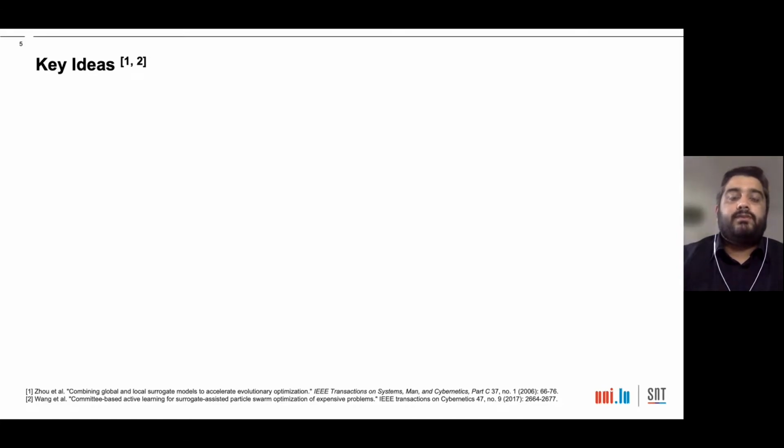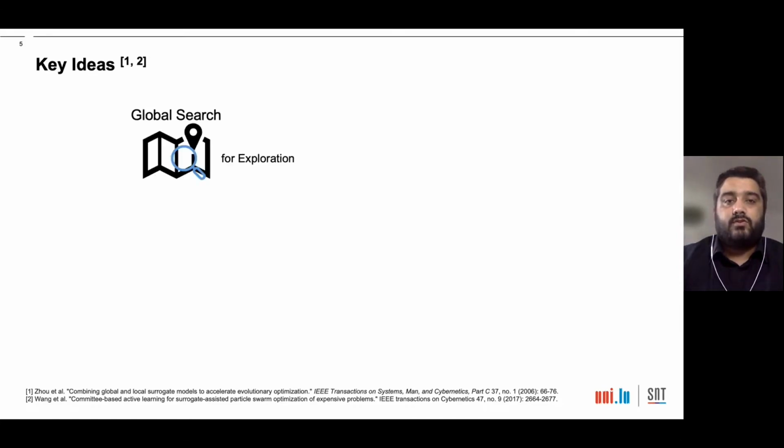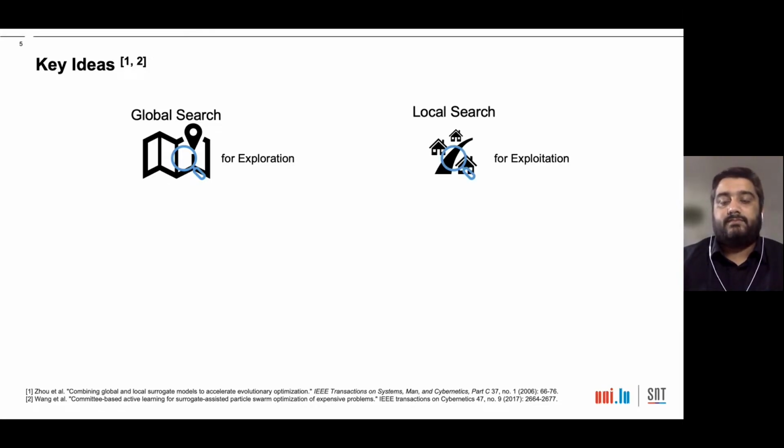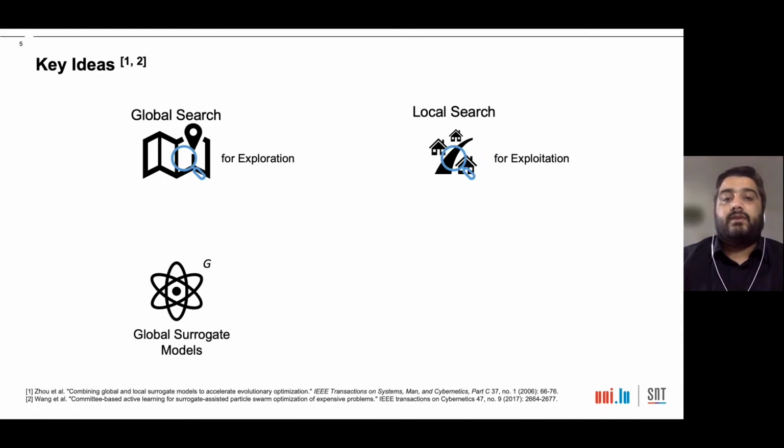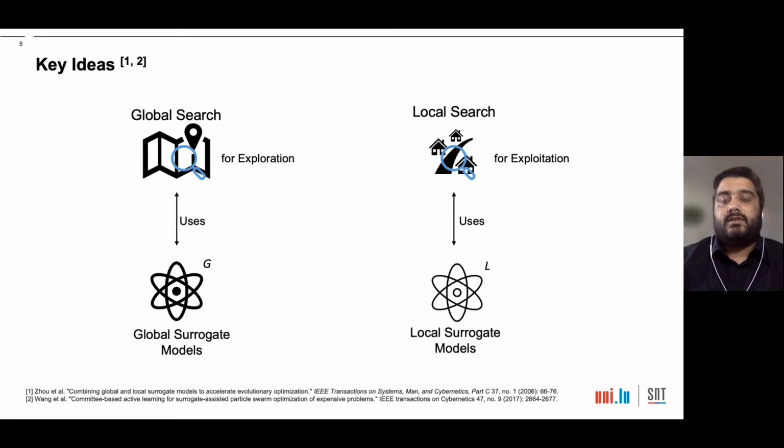This page presents the key ideas behind SAMOTA. We use two different modes of searches. First is global search, which is basically for exploration of the search space. And the second is local search, which is for the exploitation of the search space. Global search uses global surrogate models that are trained on all the data points from the database, while the local search uses local surrogate model, which is trained on the subset of the database.